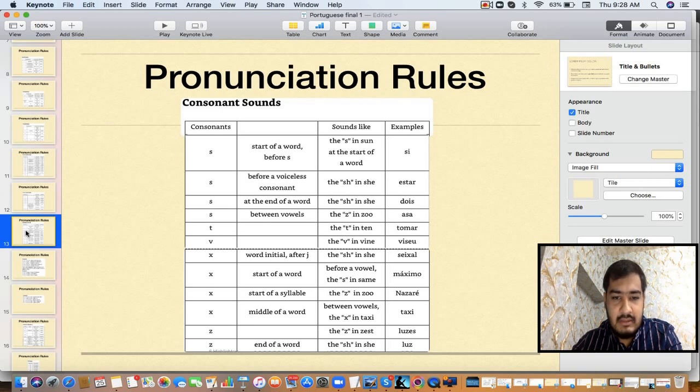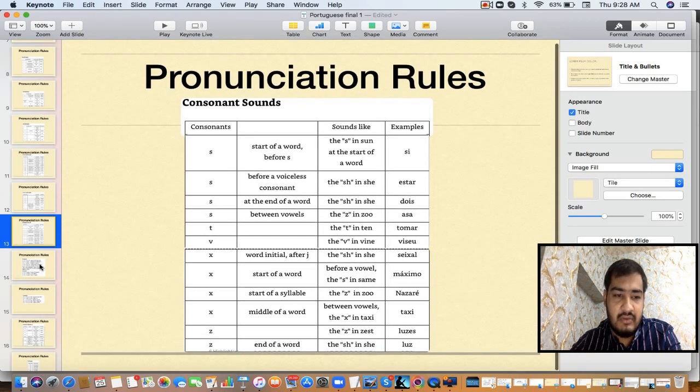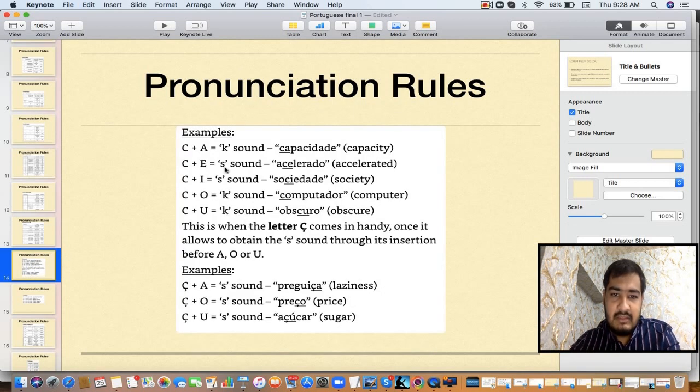Then T is T. Okay, V is the same, just like in English, V only. Same sound, just like in English you say wine, the same V sound. X is very important. X has the SH sound. This is something you have to remember. X has the SH sound. Then Z has the J sound. Z has the J sound. So this is what we have done again.